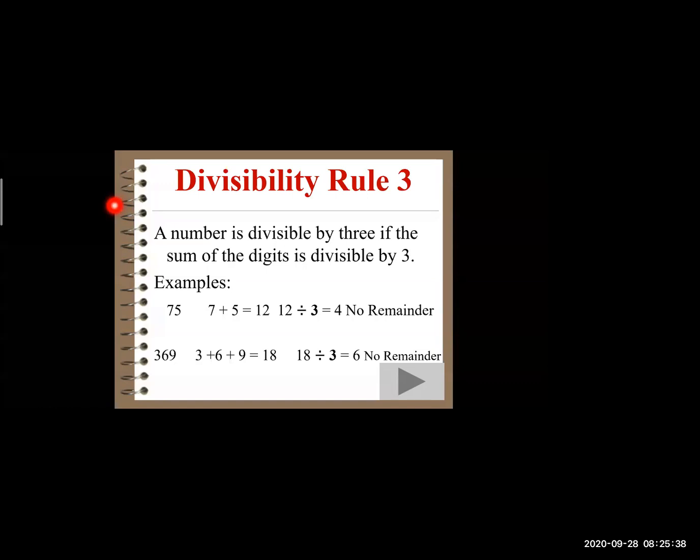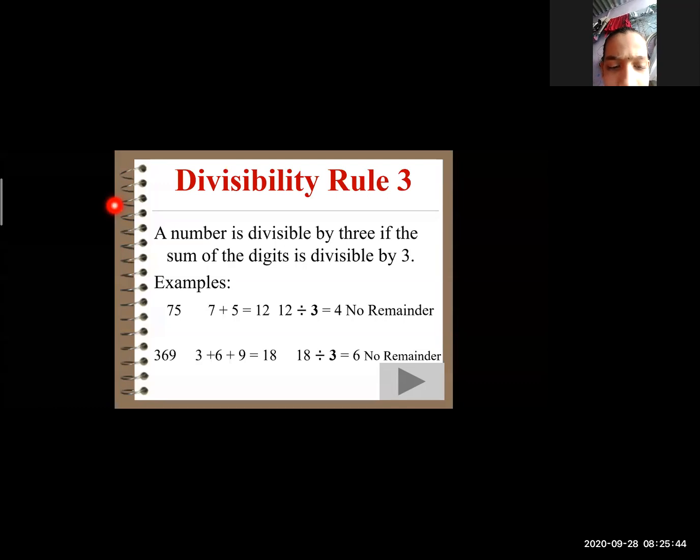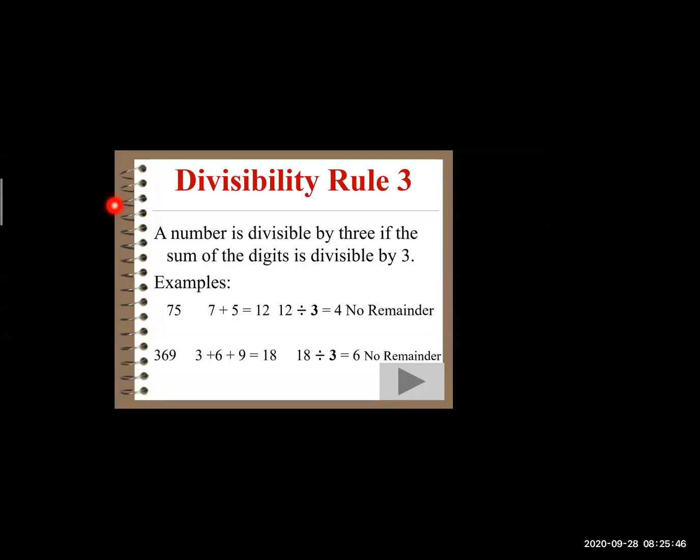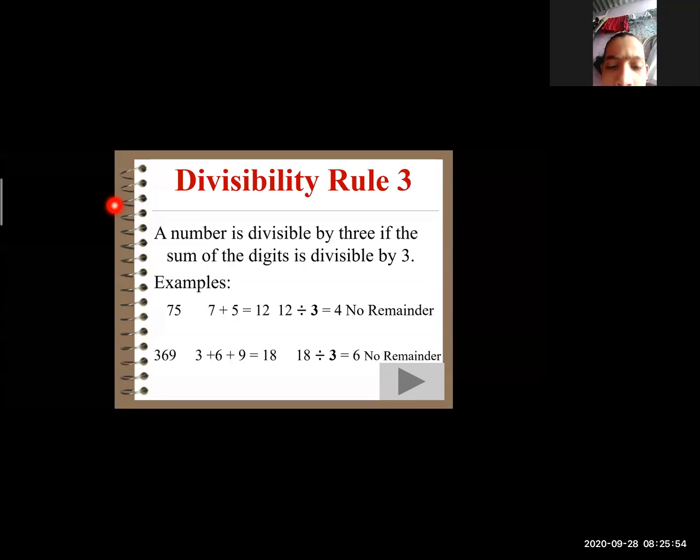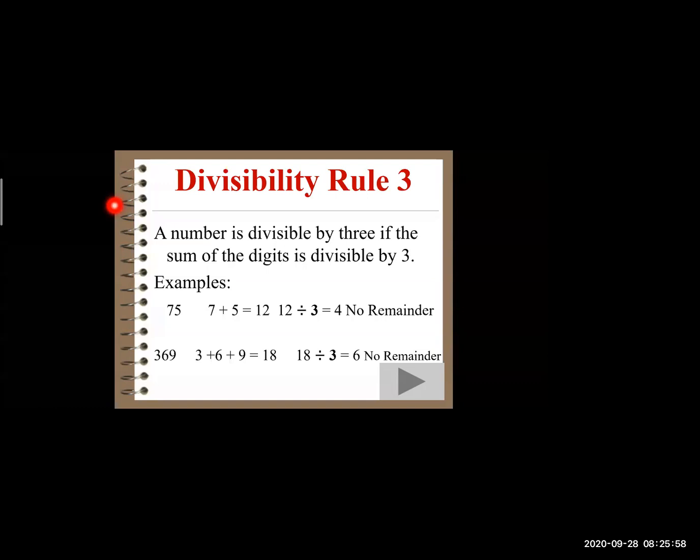In 75, we have two digits. Which are the two digits in 75? 7 and 5. Very good. So we have separated 7 and 5 and added them. After adding 7 plus 5, we get 12.